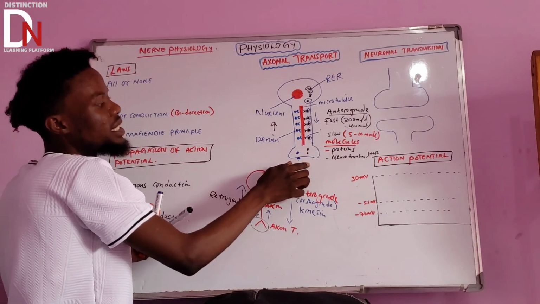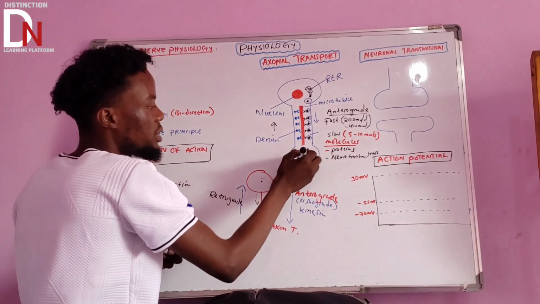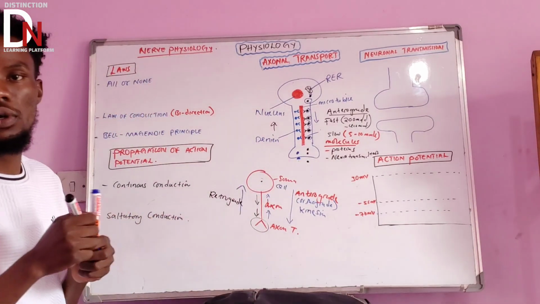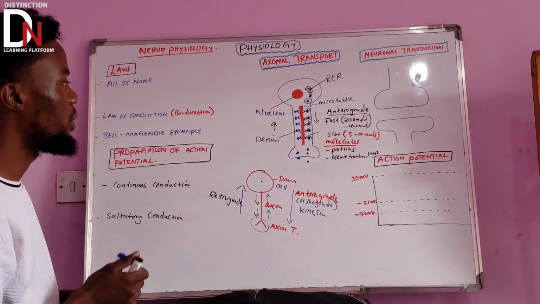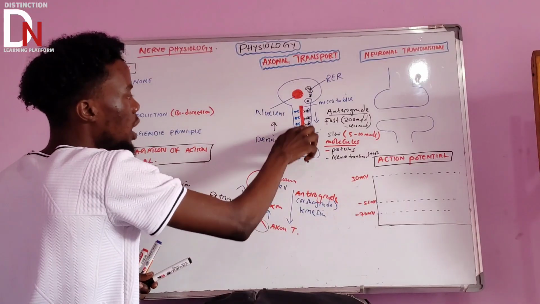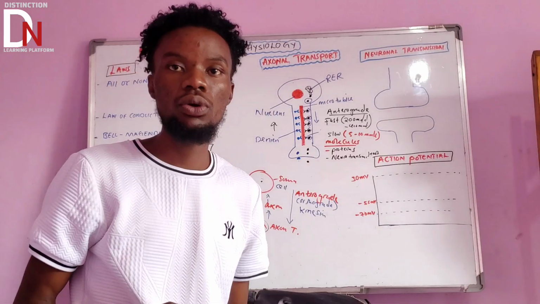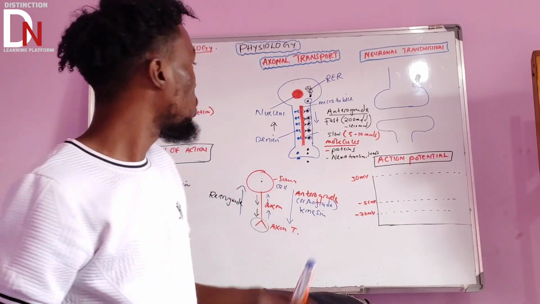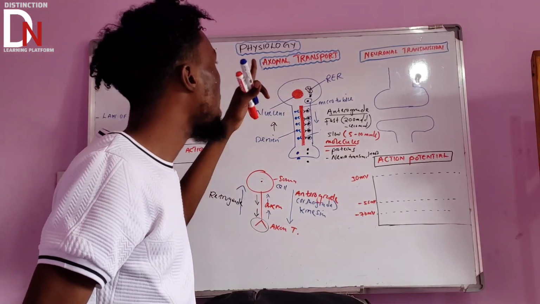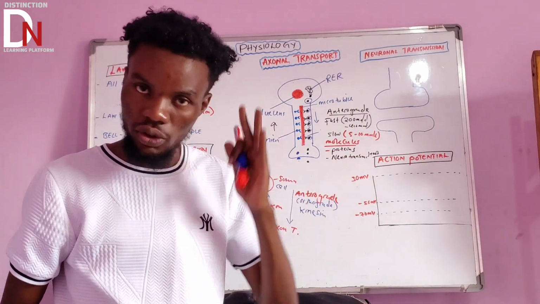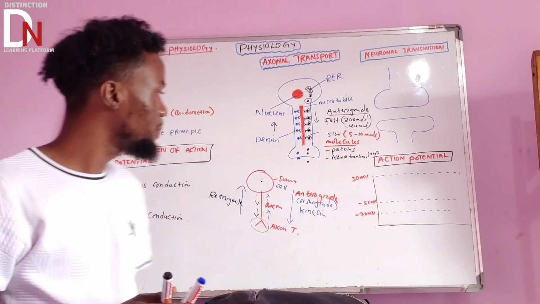Either it's going to be secreted from this cell, or maybe just left in the axonal terminal. That's how that happens. But for this kinesin to start doing their work, they're going to start using energy. So you need to understand that axonal transport will depend on ATP. Make sure that you understand it's an active process.